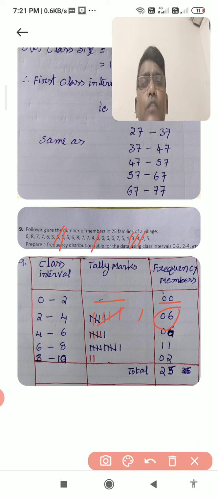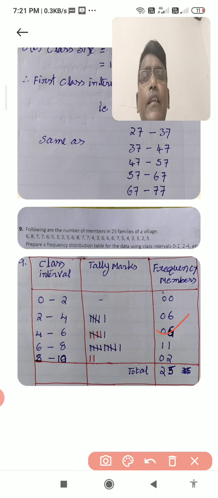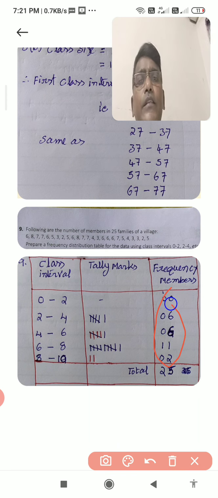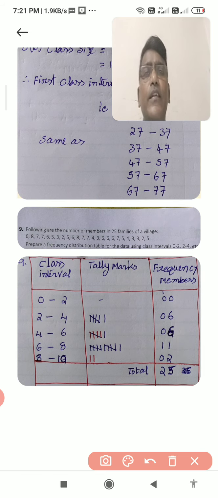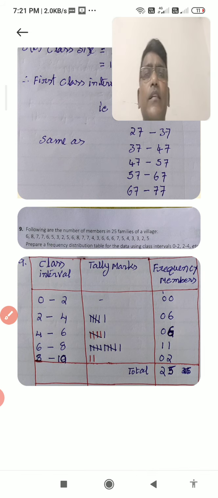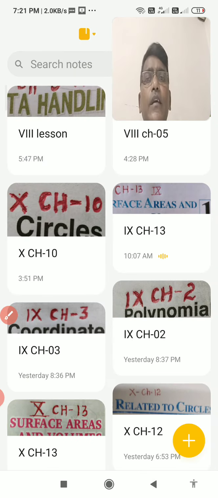Like that, in 4 to 6 also you get 6. In 6 to 8 you get 11. In 8 to 10 you get 2. Then you add all these, so you get 25. So the total frequency is 25. We can find the total frequency, and this shows how to prepare the frequency distribution table, which is important for you. I have given you one example like this. You can do other sums in the same way. Okay, thank you, and I will continue the next exercise in the next video.